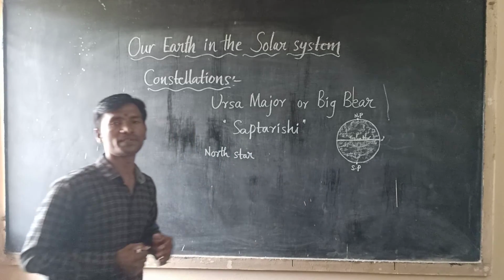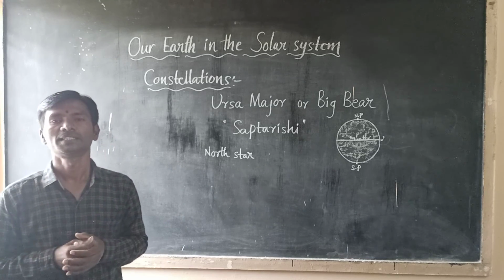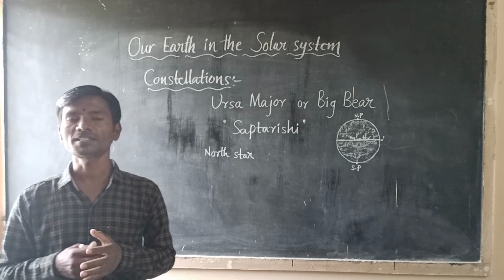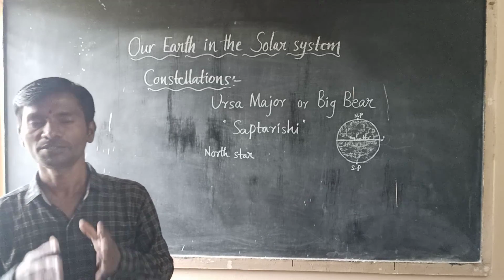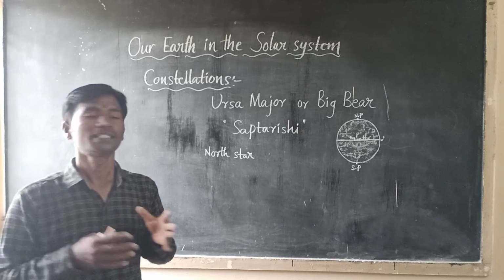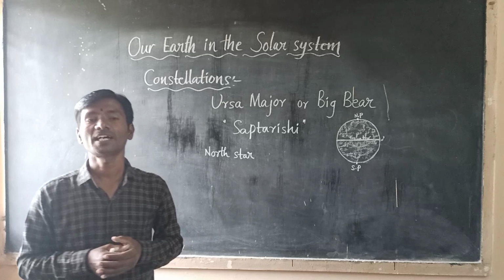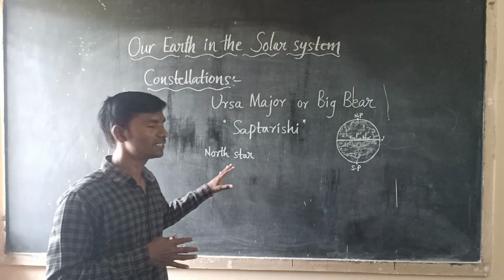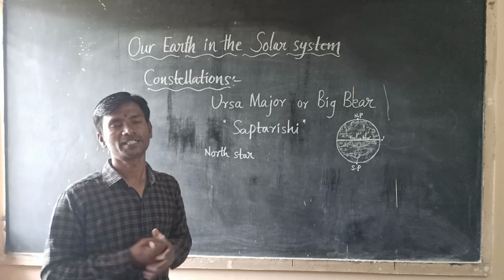This North Star indicates the north direction.